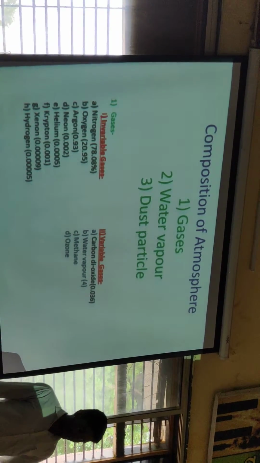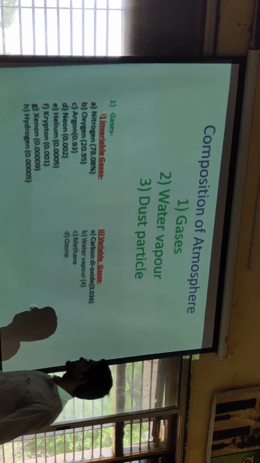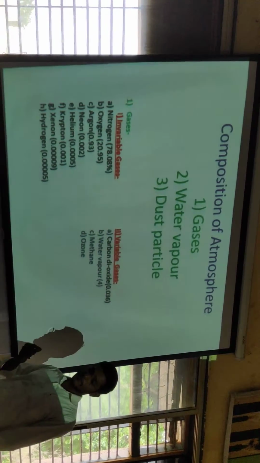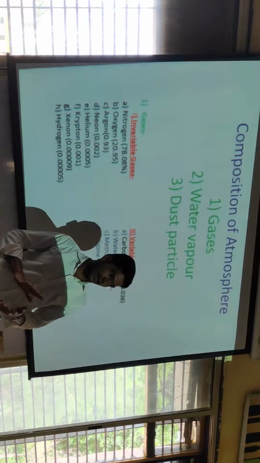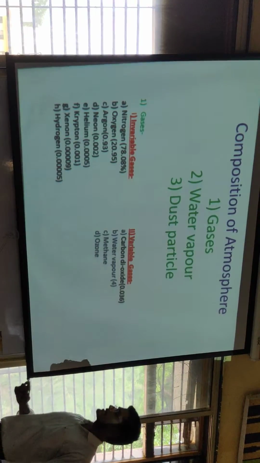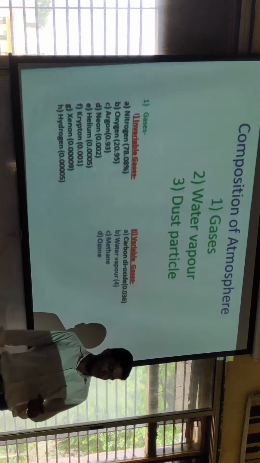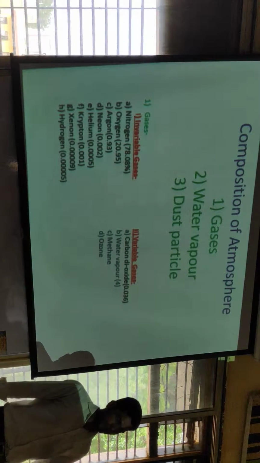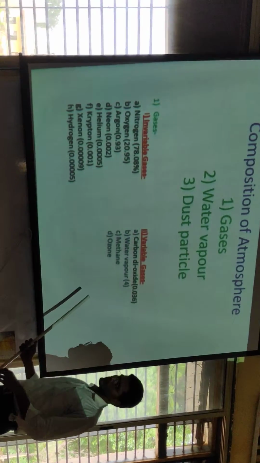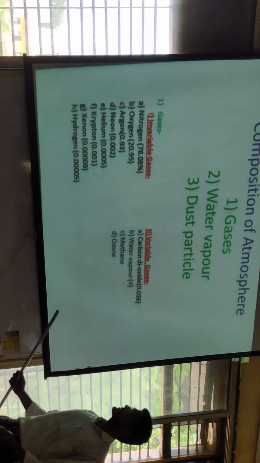The water vapor comprises 4% of the atmosphere. Water vapor plays a very important role in the formation of clouds. The maximum source of water vapor is the water bodies. If the temperature decreases, the water vapor also decreases. Water vapor is maximally present in the tropic zone. If we go poleward, the amount of water vapor decreases.